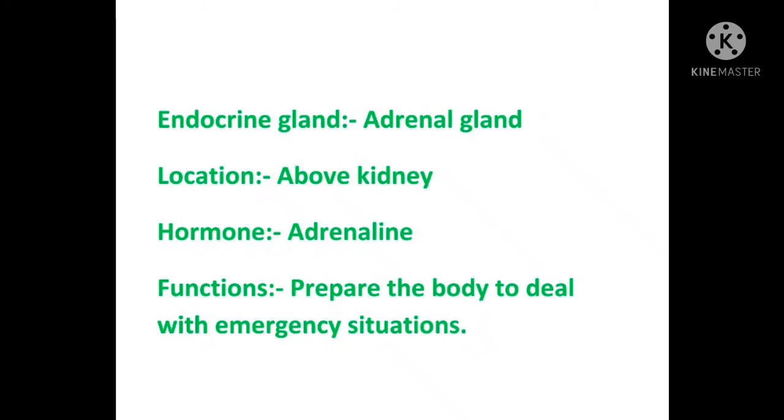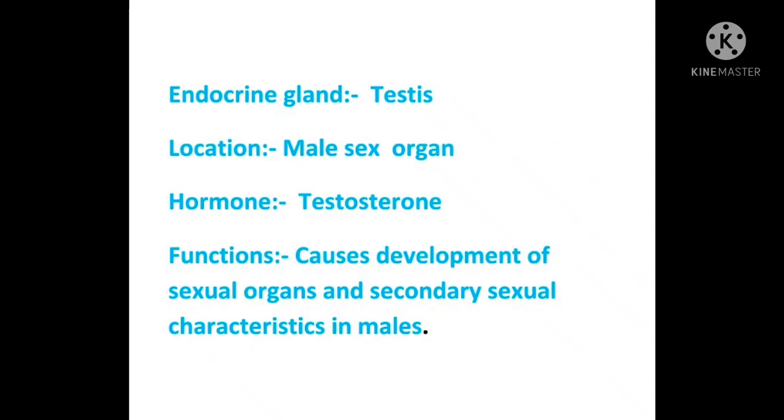The hormone secreted from this is adrenaline. Its function is to prepare the body to deal with an emergency situation. It might be any kind of emergency situation, so it prepares the body to deal with that type of emergency situation. The next gland is the testis, which is present in the male.